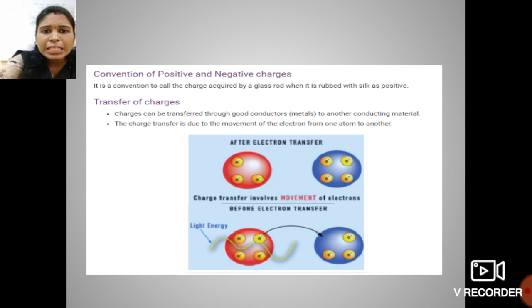You have to just remember in this session that whenever two objects have the same charge, they repel each other, and when two objects have opposite charges, they attract each other. These two things you have to remember in your mind.